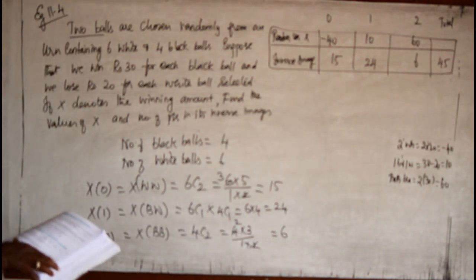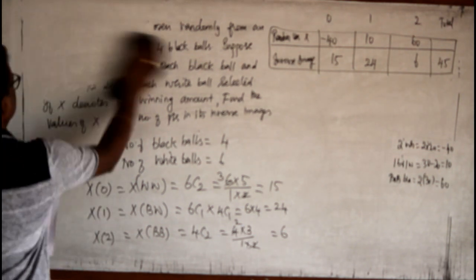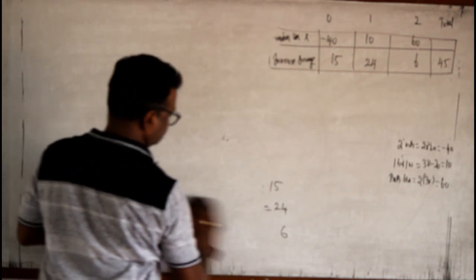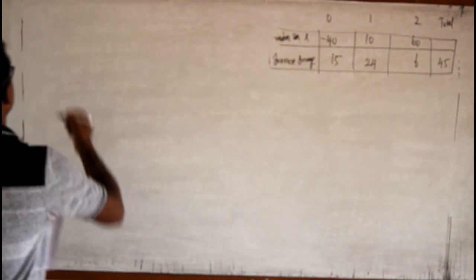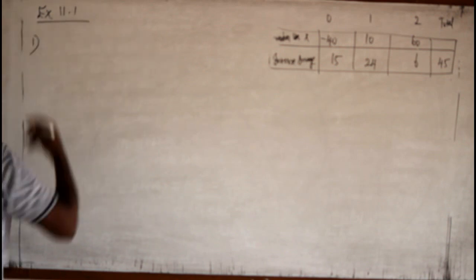66, 10, 24, minus 40. Now you should go for the exercise. Exercise 11.1, first problem.